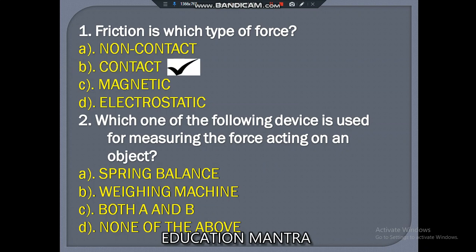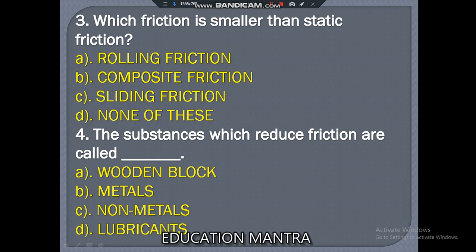Which one of the following device is used for measuring the force acting on an object? A. Spring balance is the correct answer. Options were spring balance, weighing machine, both A and B, or none of the above. So we all know that spring balance helps us to measure the force that is acting on an object.